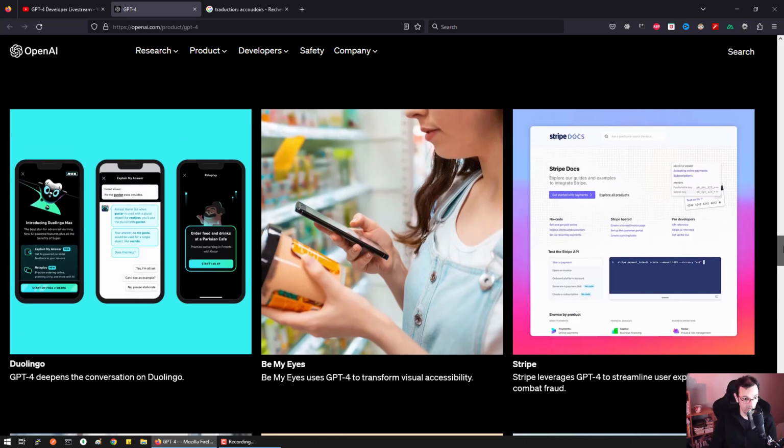But you also have positive things like this, so you can see this kind of app that will help people who have eye issues to be able to read labels using this AI, because now it can be fed with not only text but also with images. People like me who learn foreign languages will benefit from this kind of AI. So you can see GPT now has extremely broad capabilities.